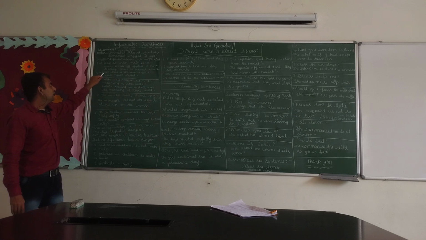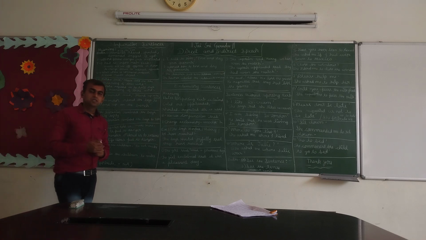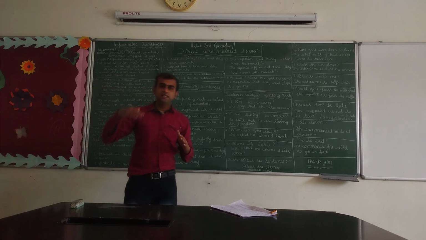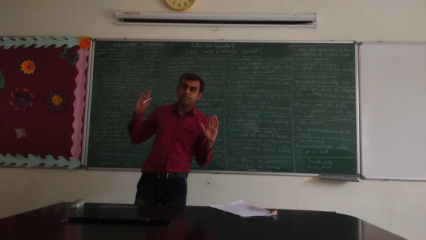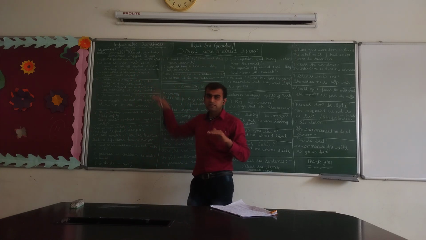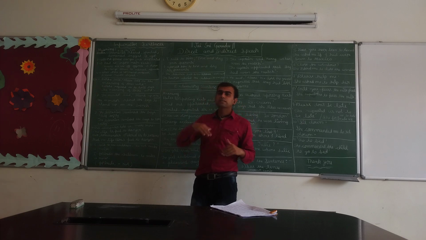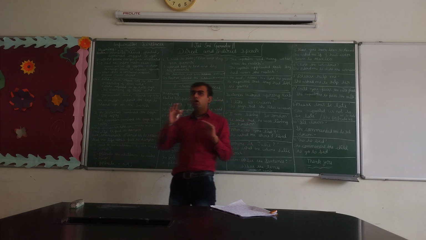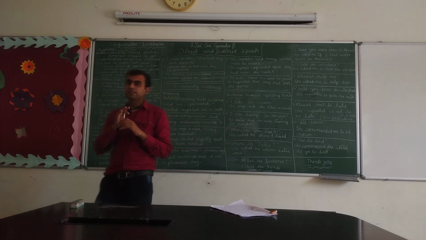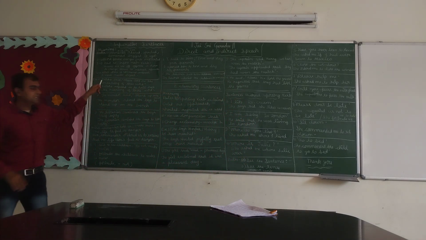Finally, when there is a command or request in the reporting verb, it always needs an object. If there is no direct object given in the imperative sentence, the object is always considered as you, or we have to give an object according to the sense. Is it clear? Now let us see one by one.